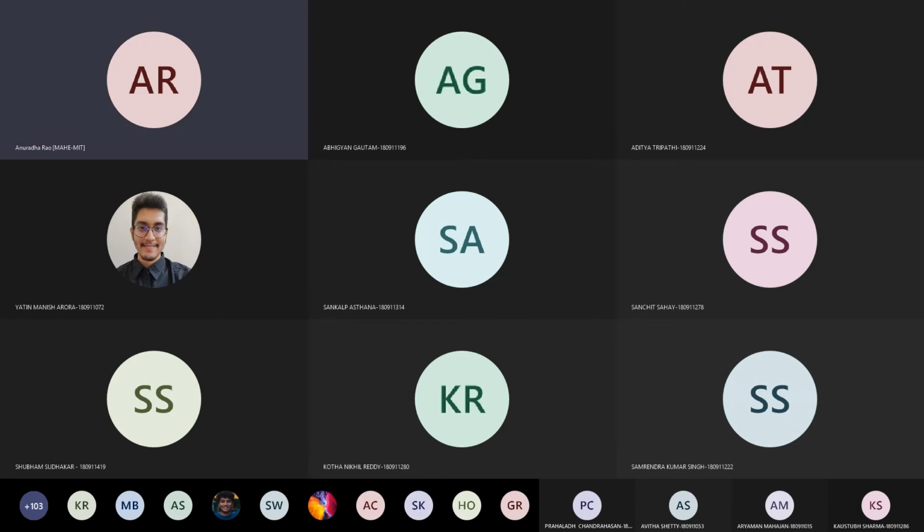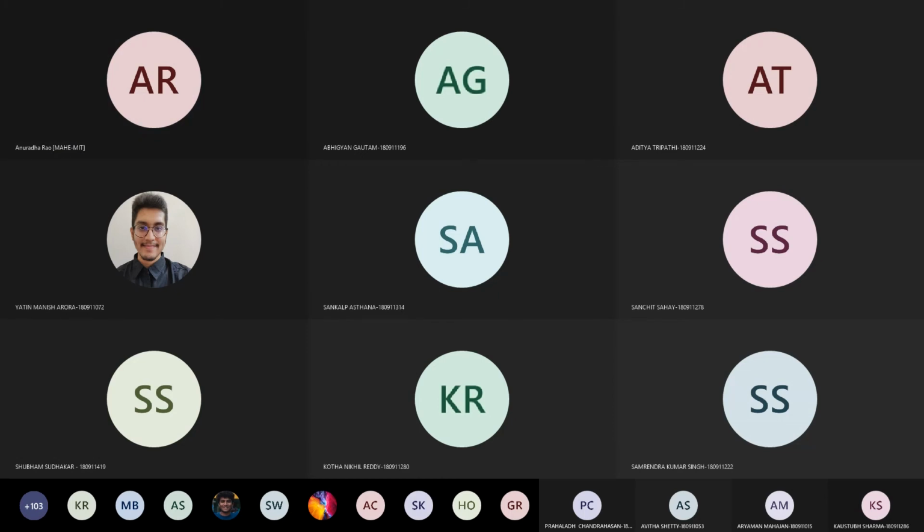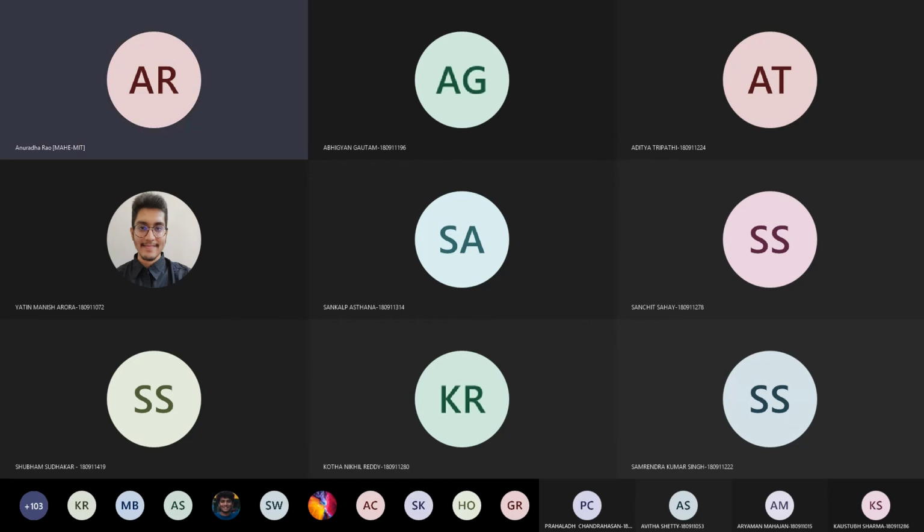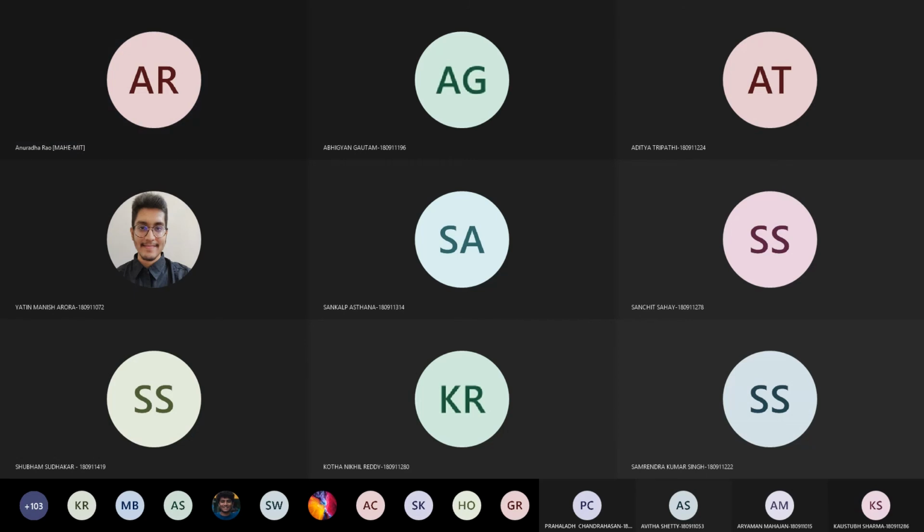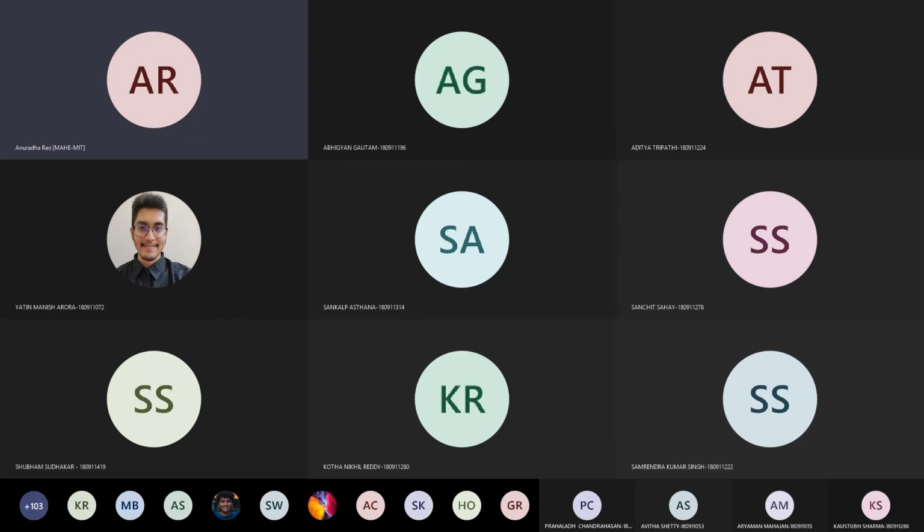Yes, anybody? Which are the other threats which you are generally observing on the net? Any doubts you have till now, whatever we have covered?